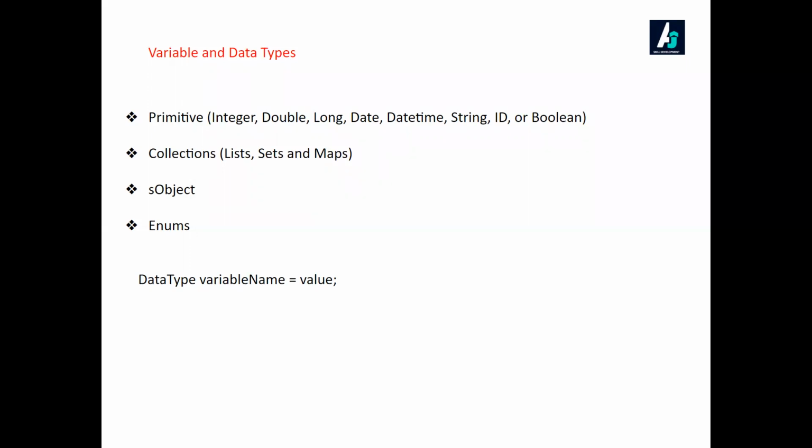And then you have collections. So you have primitive data types; then what is the need for collections? The collection data types are list, set, and map. For example, a very simple example: I'm going to store a value 10 in a variable called x. That's fine. Suppose I want to store 100 variables in my program. If only primitive data types exist, you will be creating 100 variables, which looks very messy.